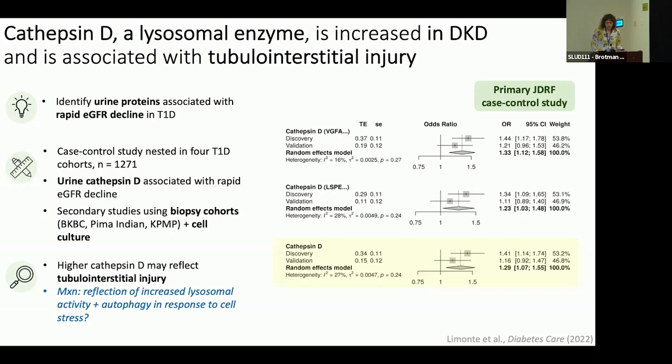And that expression of cathepsin D in proximal tubular epithelial cells was associated with tubulointerstitial injury. This work was published in Diabetes Care in 2022, and it was my first foray into the world of autophagy and the reason that I chose to examine this pathway for my K23.